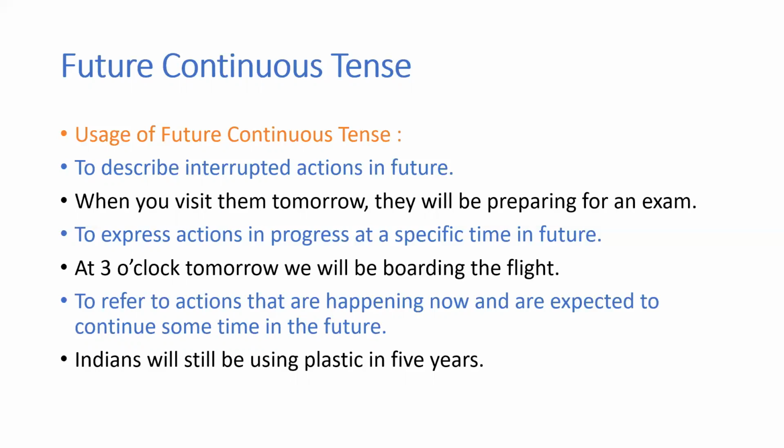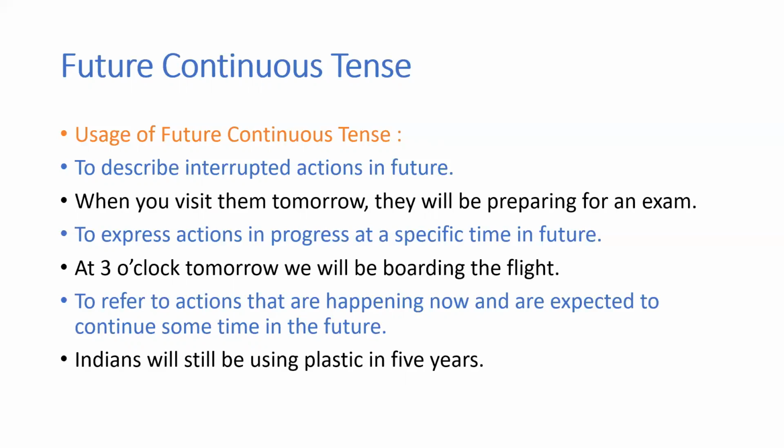Then to express actions in progress at a specific time in the future. So 3 o'clock tomorrow. 3 o'clock is the specific time, tomorrow is the future. So at that time, what action will go on? I will be or we will be boarding the flight. So we'll be in the process of taking the flight. To refer to actions that are happening now and are expected to continue sometime in the future.